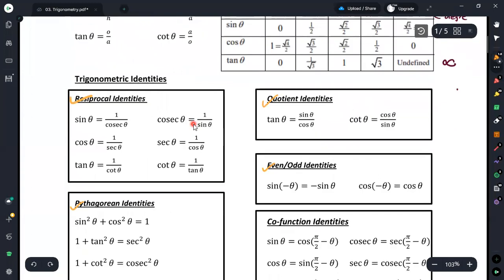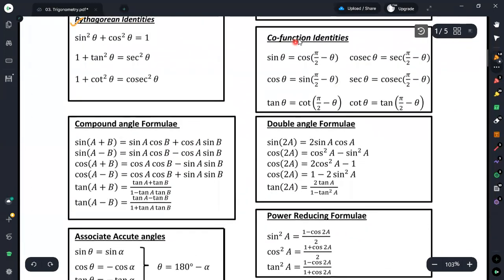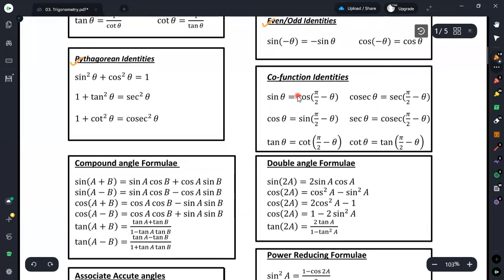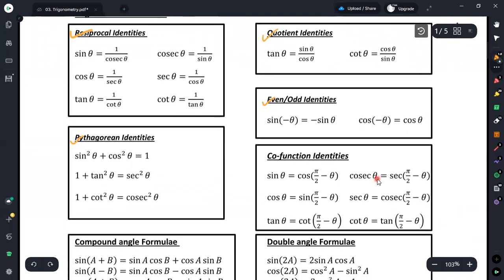Therefore, we have now discussed the co-function identities, and here I have just discussed them for sine, cosine, and tangent only, but you can refer to cosec, sec, and cot theta as well. Therefore, cosec theta is equal to sec of pi over 2 minus theta, sec theta is equal to cosec of pi over 2 minus theta, and cot theta is equal to tan of pi over 2 minus theta. This is how you define the co-function identities.